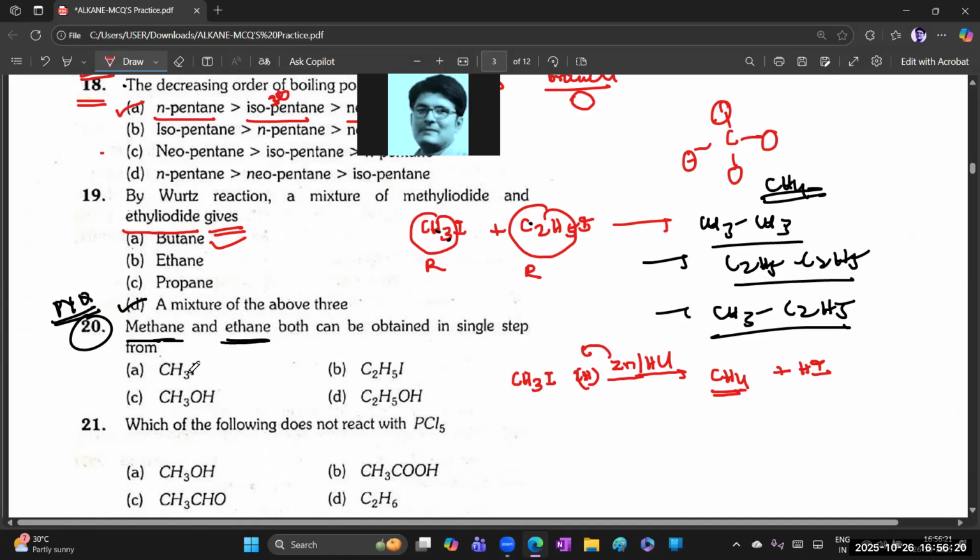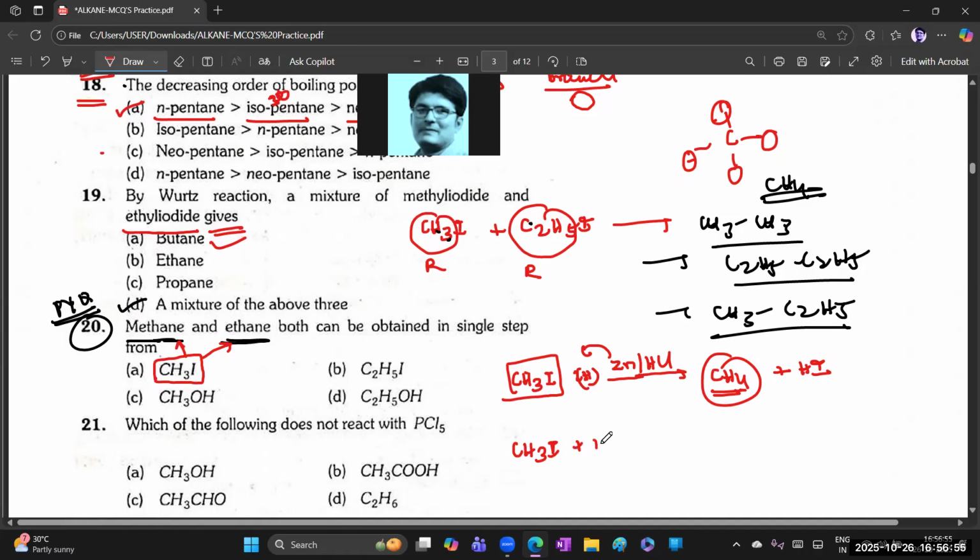So from methyl iodide under reduction with zinc over HCl, we got methane. Now how do we prepare ethane? Very simple, Wurtz reaction.